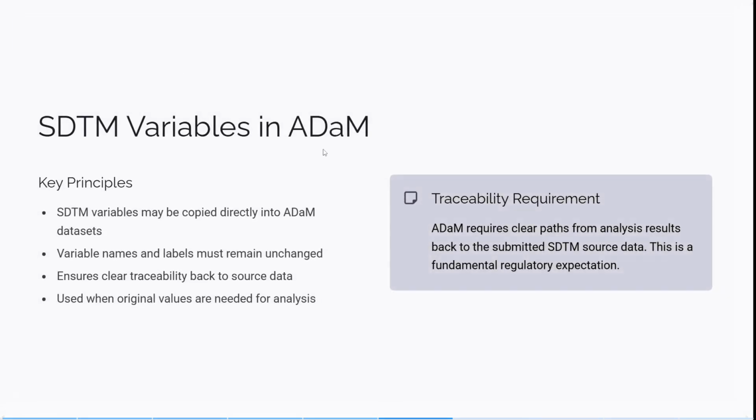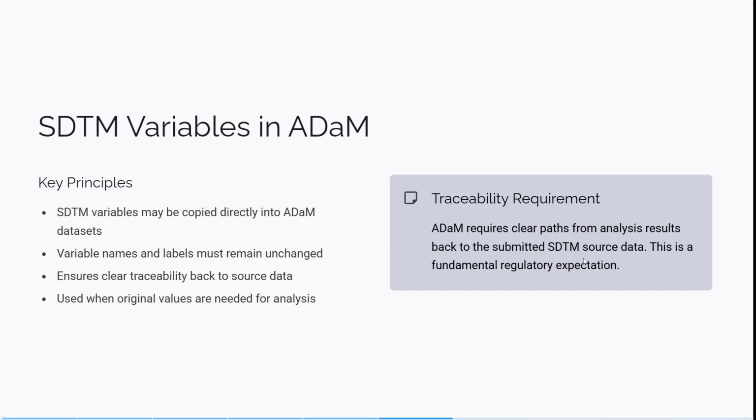So SDTM variables in ADaM, the key principles. SDTM variables may be copied directly into ADaM datasets. Variable names and labels must remain unchanged. As I mentioned before, the labels and names should remain unchanged, and you can copy the SDTM variables directly into the ADaM dataset. Ensure clear traceability back to source data. Use them when original values are needed for analysis.